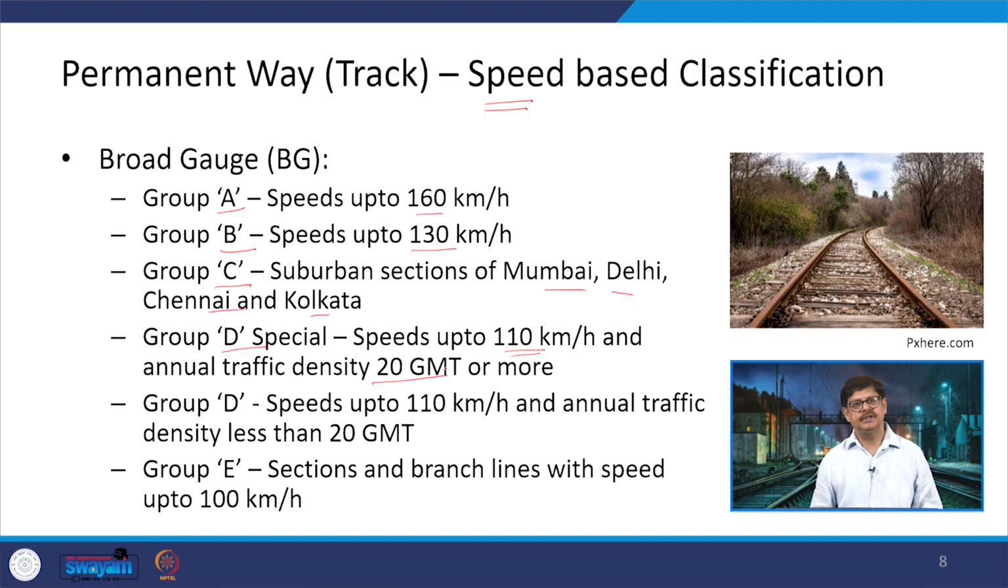more than or equal to 20 GMT. If it is only D, then in that case, the speeds are up to 110 kilometers per hour, but the traffic density is less than 20 GMT. And the group E where the speeds are up to 100 kilometers per hour. So, all the sections or the branch lines will come under this particular category. This is one of the classifications of the broad gauge tracks on the basis of the speeds. At the moment we are talking of speeds up to 160 kilometers per hour, but as we move into the higher speed tracks which is going on, we may achieve 250 or 320 kilometers per hour also.